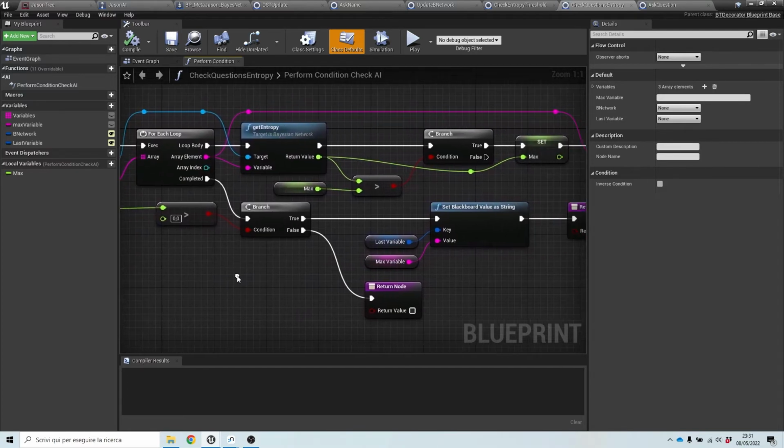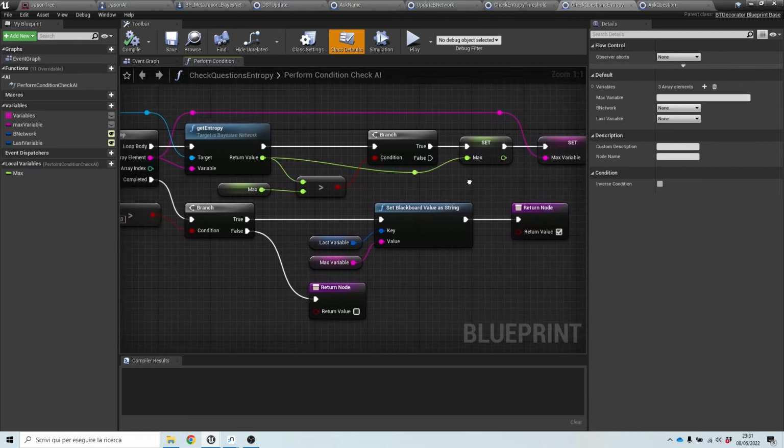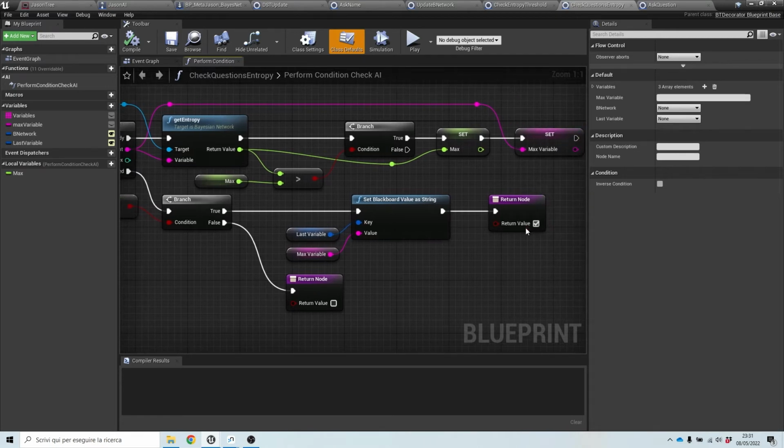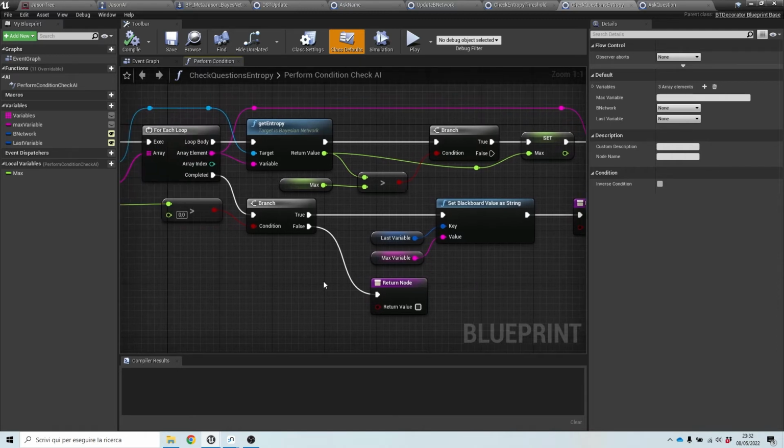So in here we have again the same logic from before, looking for the maximum entropy value. This time it will return true if it found a variable that has entropy higher than 0. Otherwise, it will return false. This means that there are no variables with entropy higher than 0.